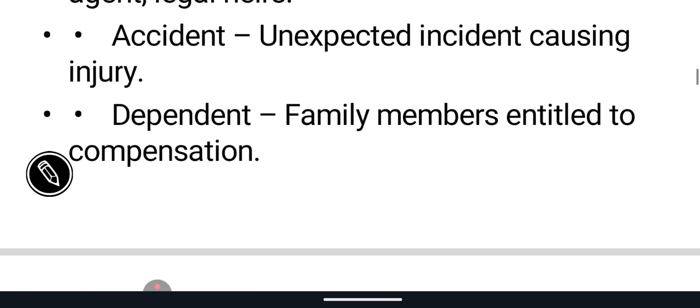Dependents, family members, are entitled to compensation. If the person dies and his family members are there, his mother, father, wife, or children, they get the compensation for the deceased person.